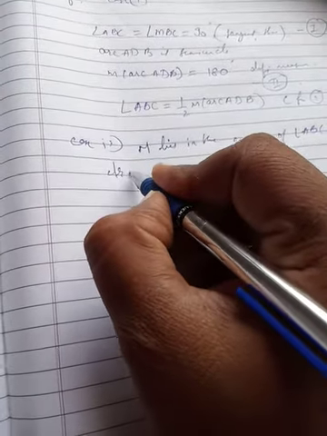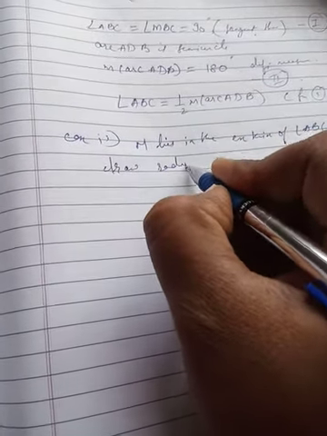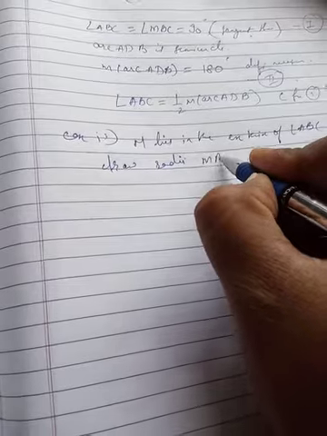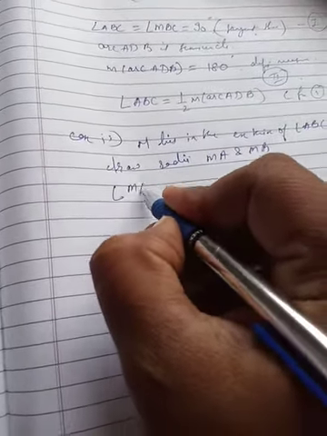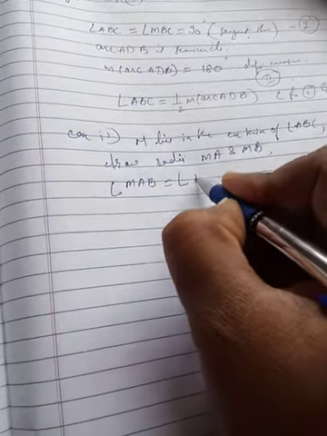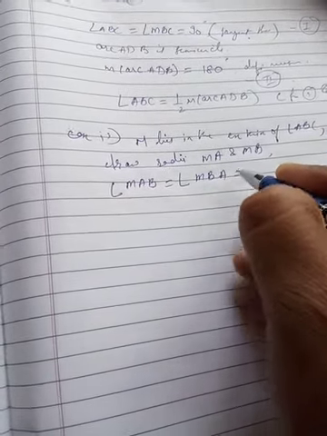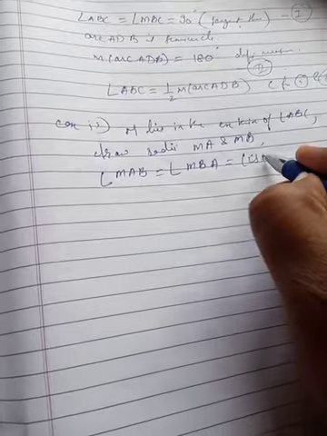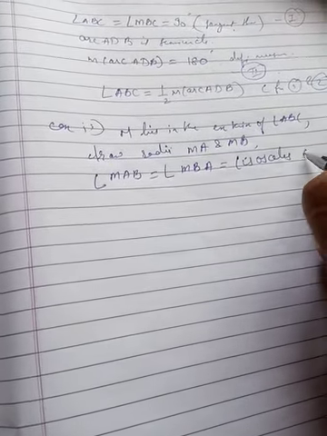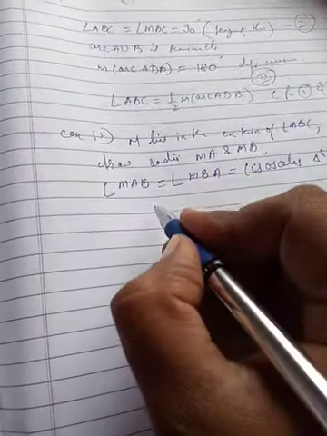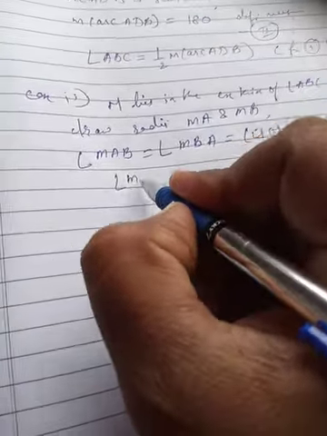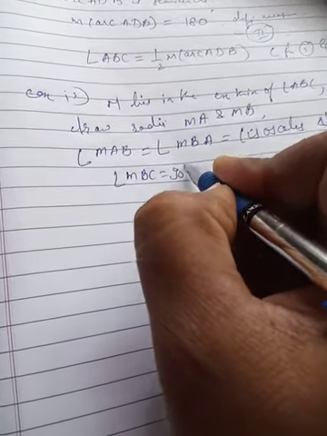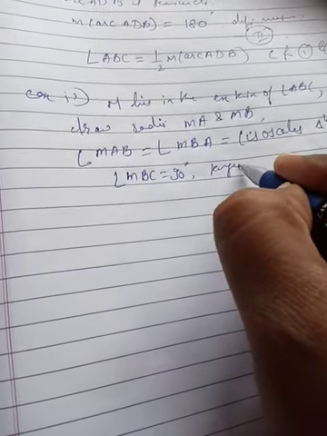Then draw radii MA and MB. Therefore angle MAB is equal to angle MBA, by the isosceles triangle theorem. Now angle MBC is equal to 90 degrees, by the tangent theorem.